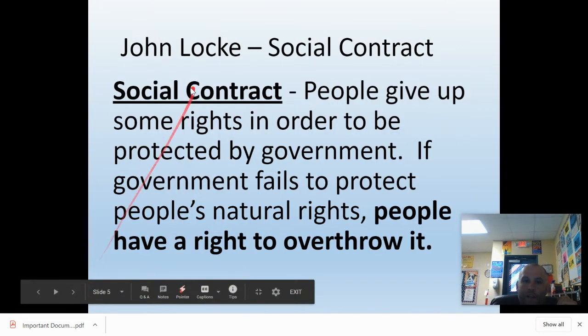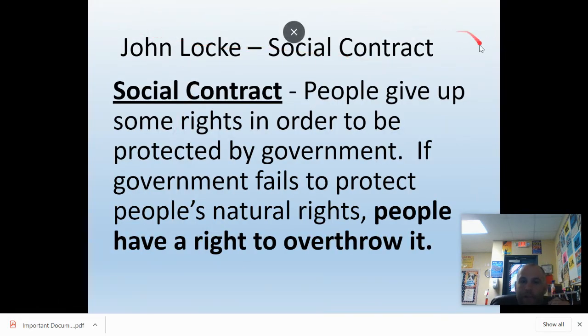Okay, so John Locke had another idea. So you need to write this down on the left. John Locke and the social contract.